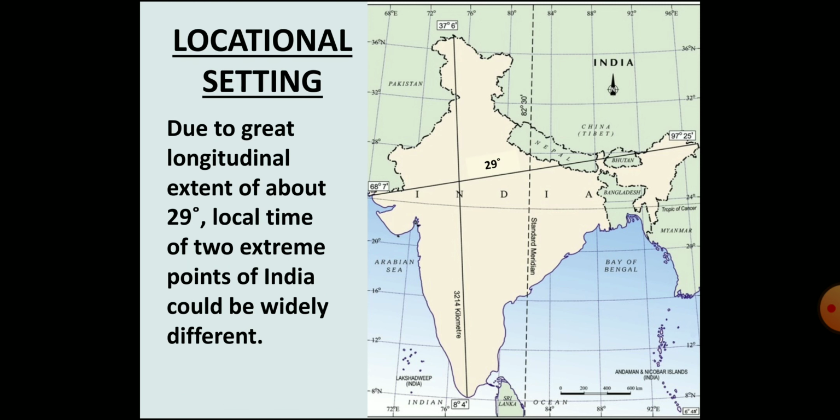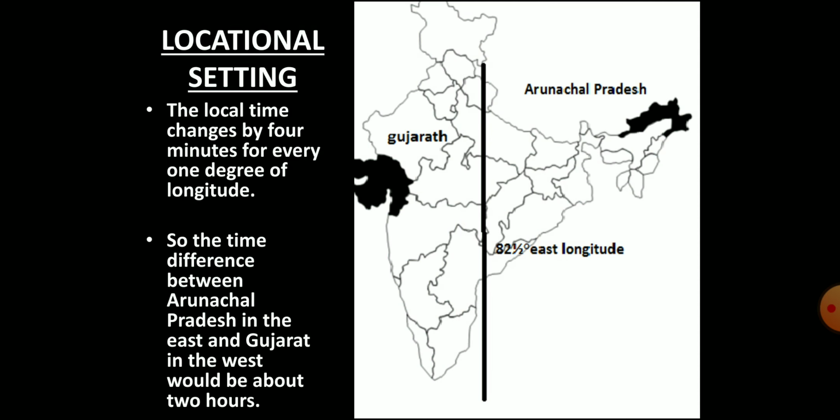This longitudinal width of India is almost 29 degree, due to which there could be a wide difference in local time of places that are located at the extreme east and extreme west of India. You have learnt it earlier that the local time changes by 4 minutes for every 1 degree of longitude.